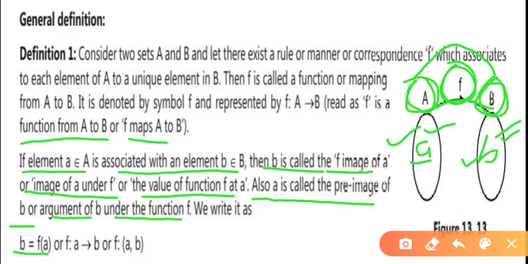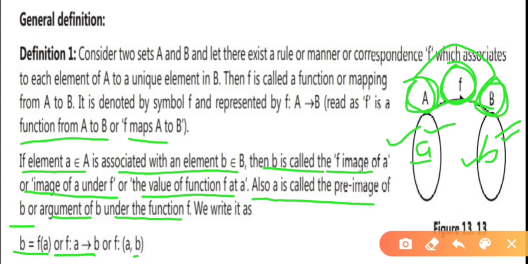Here f stands for function. Or you can write it as f from A to B, or f such that A to B. We can denote it like this also, mathematically, as a mapping or a function from A to B. Got it?